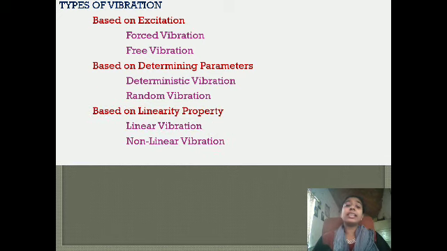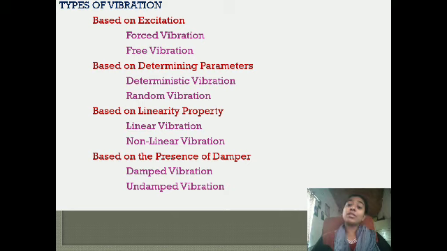Then, based on the linearity property, we have linear vibration or non-linear vibration. In linear vibration, the amplitude with respect to time will be linear. Otherwise, it is non-linear. Now, based on the presence of a damper, what is the use of a damper in a system?